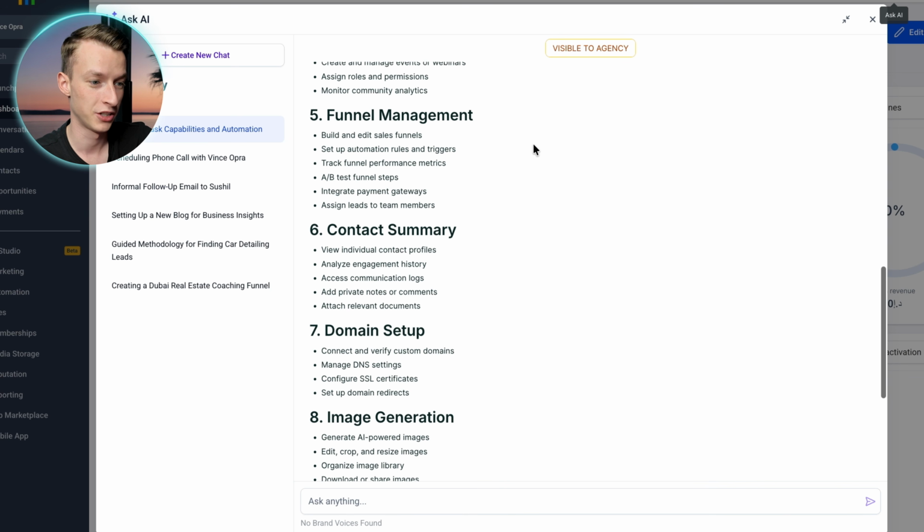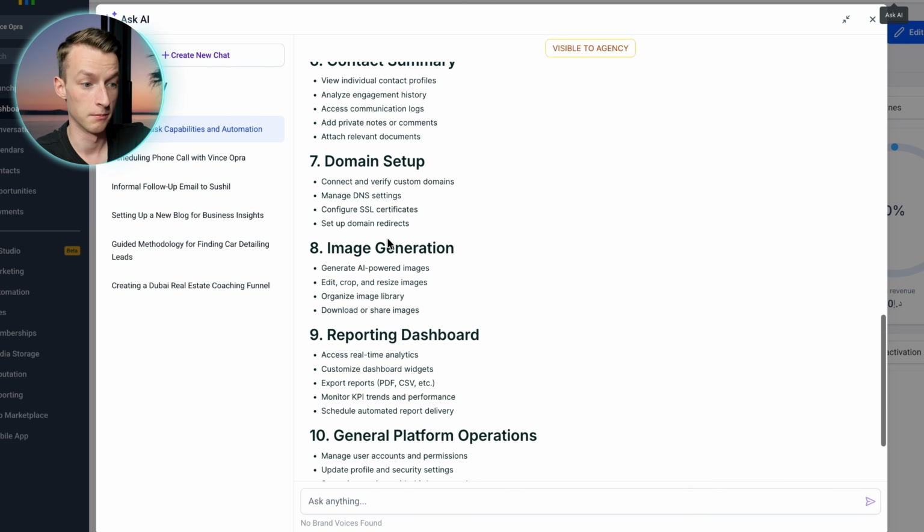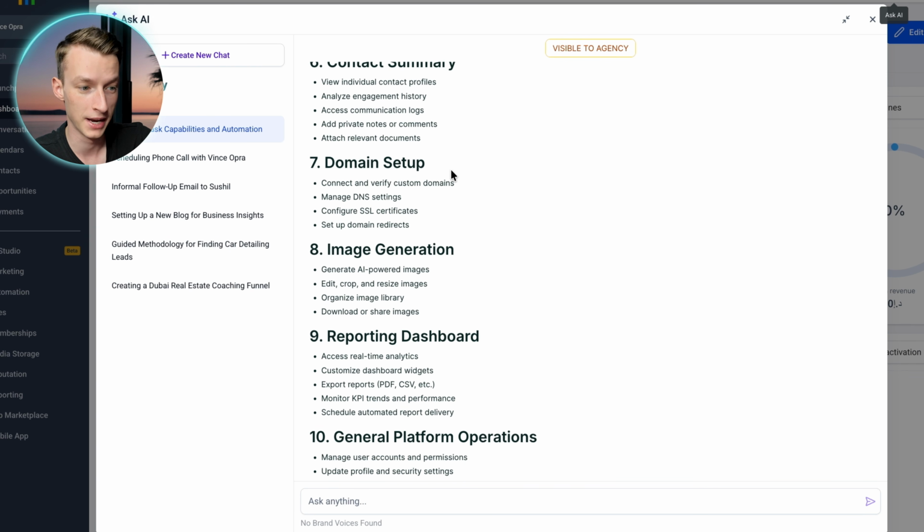It can do funnel management, so basically build and edit sales funnels, set up automation rules and triggers, track funnel performance metrics, A/B test funnel steps, so much stuff, right? Contacts as well. It can view individual contact profiles, analyze engagement history. It can even help you with setting up domains, connect and verify custom domains, which is usually such a pain to do anyways.